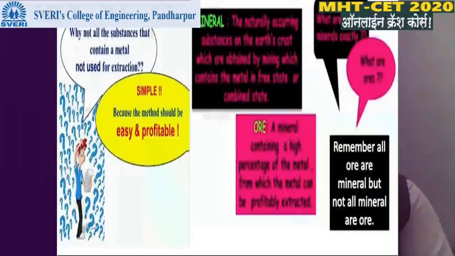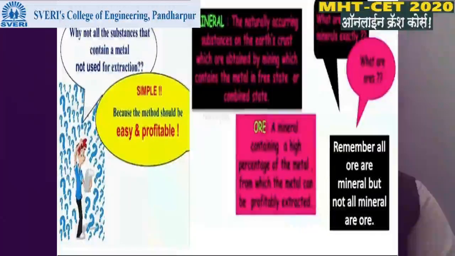In a mineral, metal is always present, but the percentage of metal may be low or high. This mineral is present in the mines. So mineral means a naturally occurring substance present in the earth crust containing metal. This metal may be in free state or in combined state.